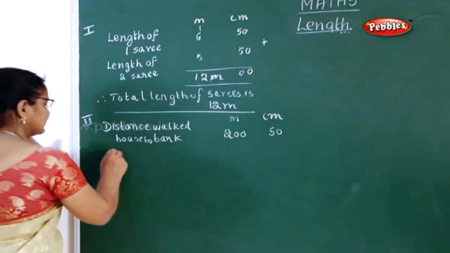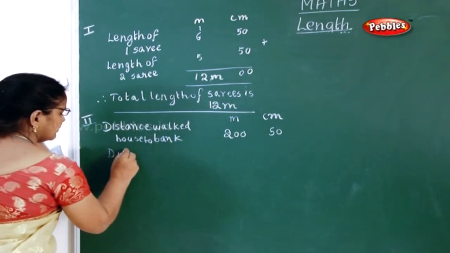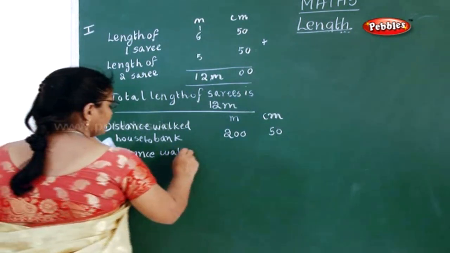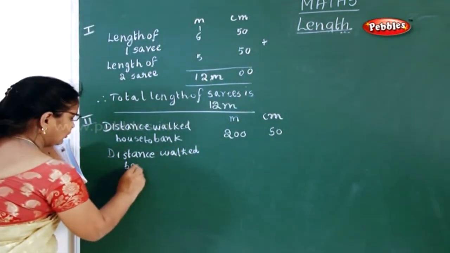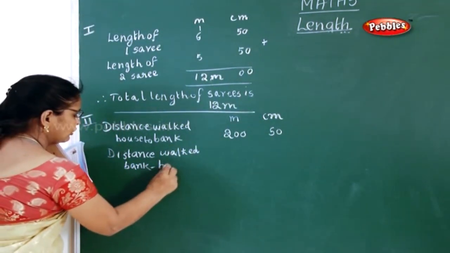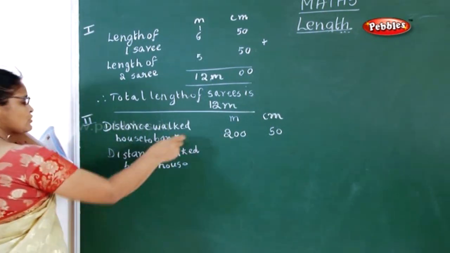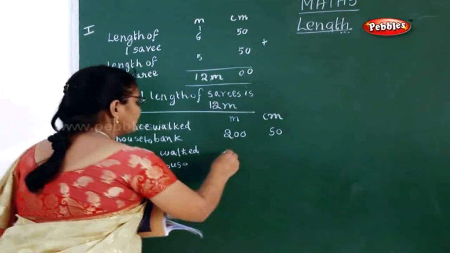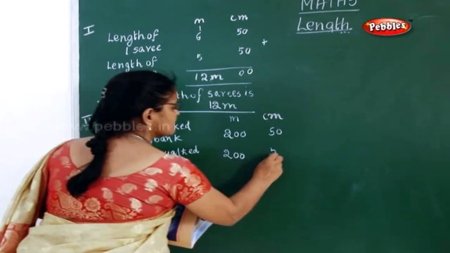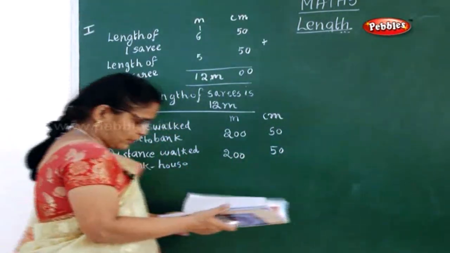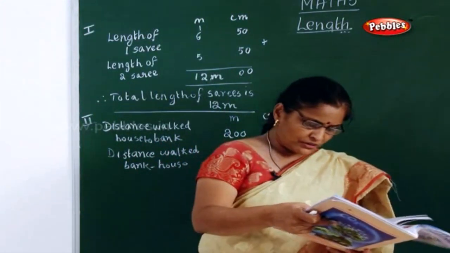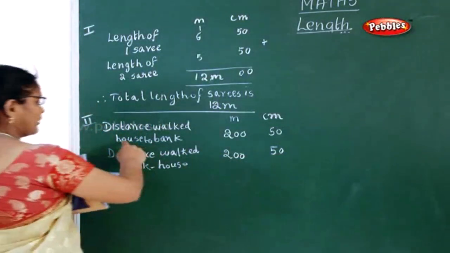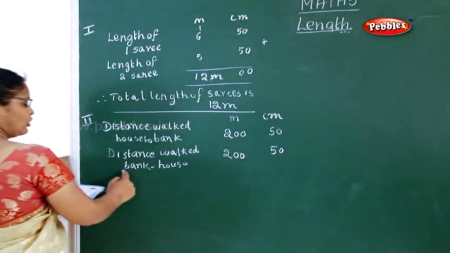Now, the distance walked from bank to house. First line was house to bank. Next is bank to house. Now, how much did he cover? It is again 250 centimeter. Now, what is the question they have asked? He returned back to his house. What distance did he walk together? So, same distance only. From house to bank he went. Again from bank to house, the same.